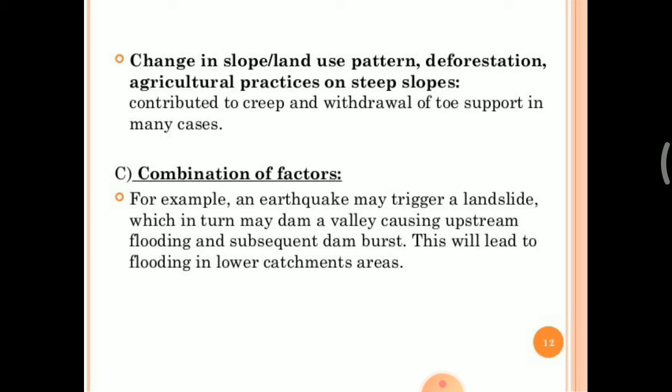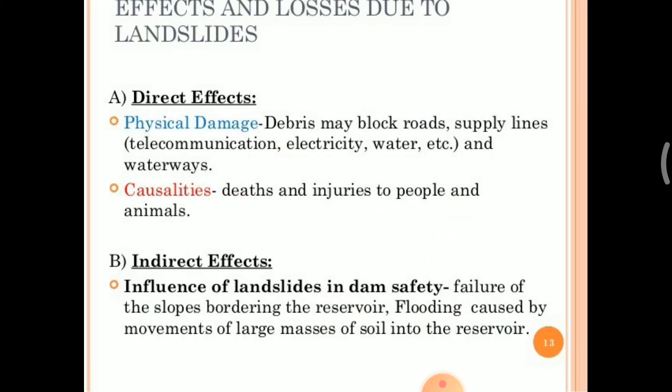The next factor is a combination of factors. For example, an earthquake may trigger a landslide, which in turn may dam a valley, causing upstream flooding and subsequent dam burst. This will lead to flooding in the lower catchment area. So this is a combination of factors. Then the effects and losses due to landslides.